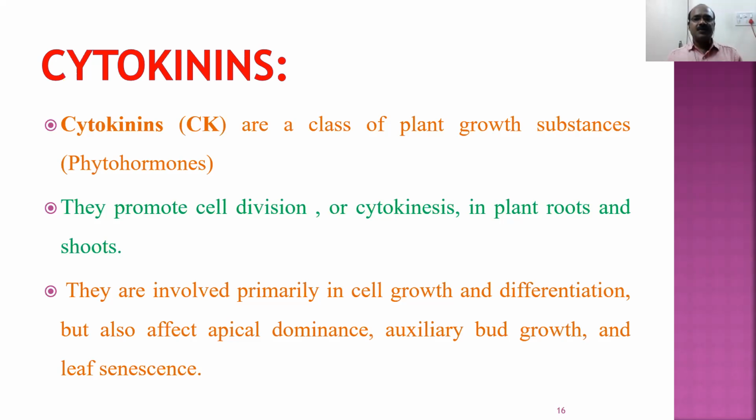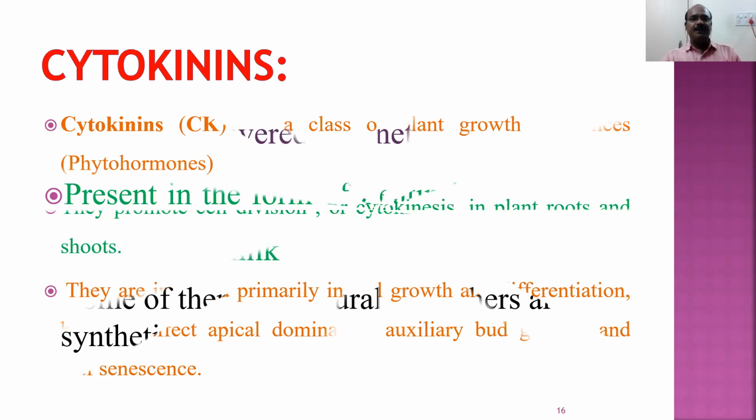What is their main function? They are responsible for cell growth and differentiation. Cell growth means an increase in the number of cells, and an increase in the size of the cell is also called cell growth. Differentiation means the formation of different types of cells, called cell differentiation. Along with that, they also perform apical dominance. Just now we discussed what apical dominance is. More amount of cytokinins and auxins are produced in the topmost region, so that part grows faster. That is called apical dominance, along with axillary bud growth and leaf senescence.